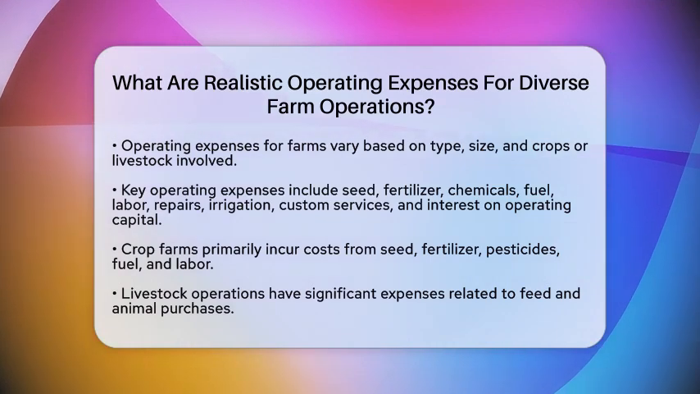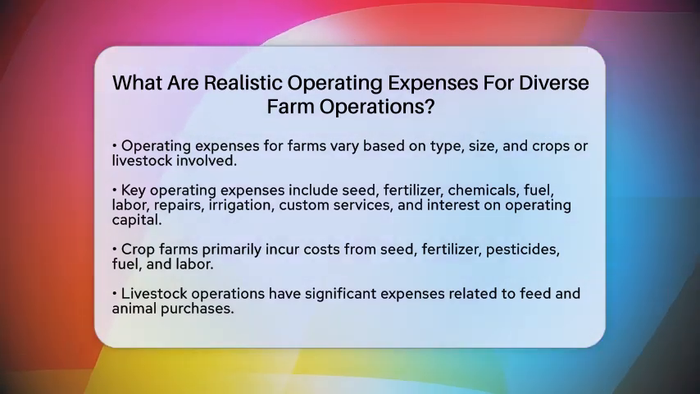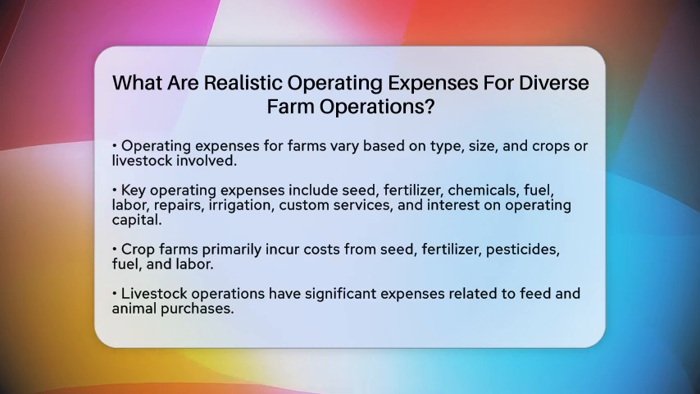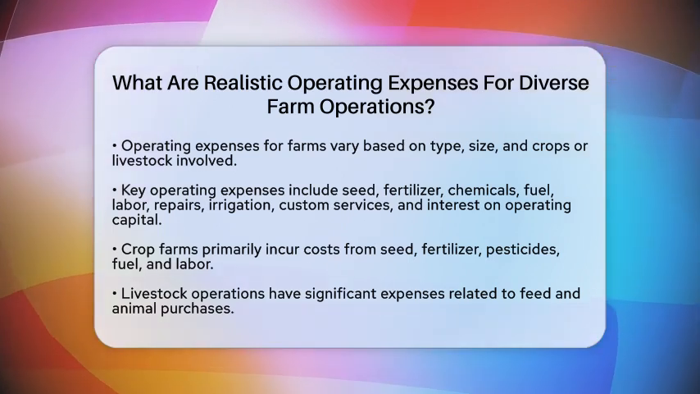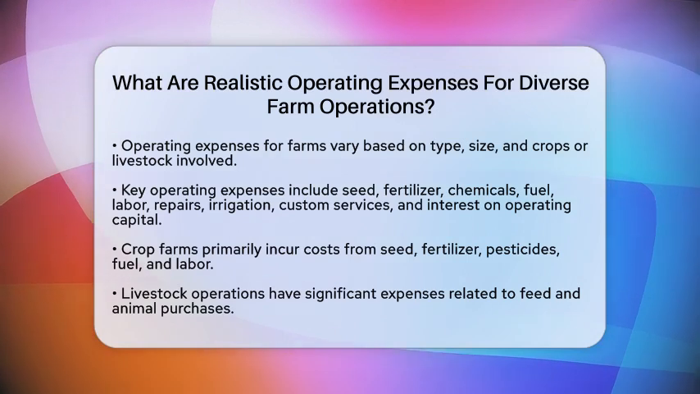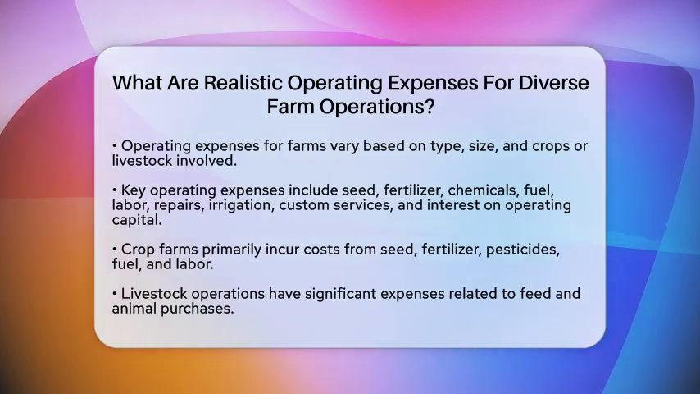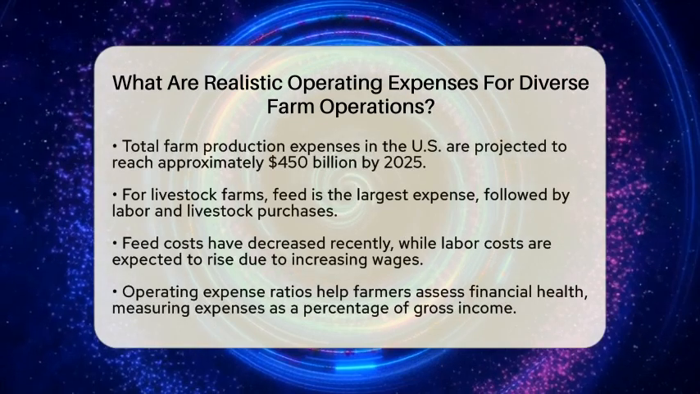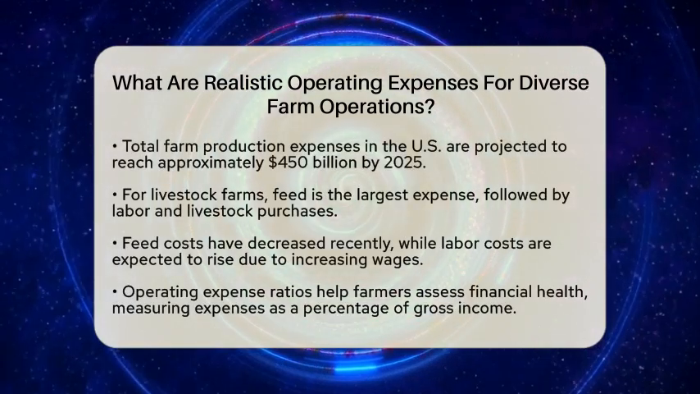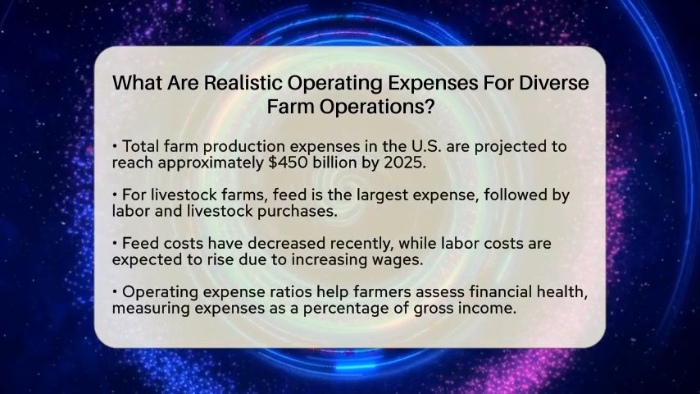In the United States, total farm production expenses are projected to be around $450 billion by the year 2025. This figure gives you a sense of the scale of expenses involved. For livestock farms, feed is usually the largest single expense, followed closely by labor and livestock or poultry purchases.